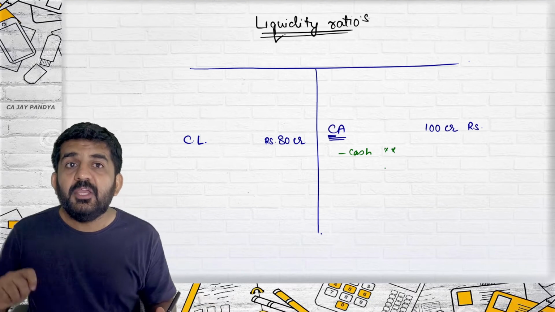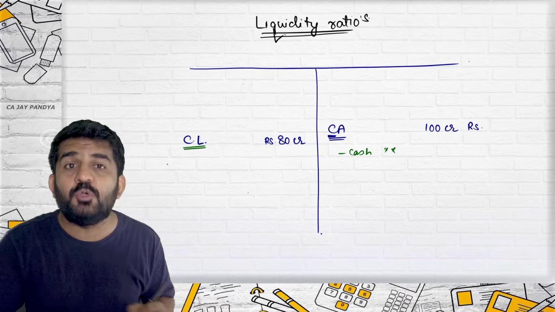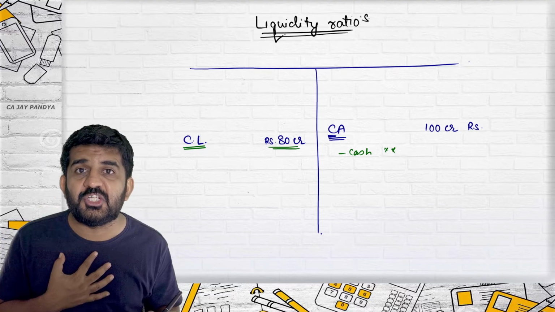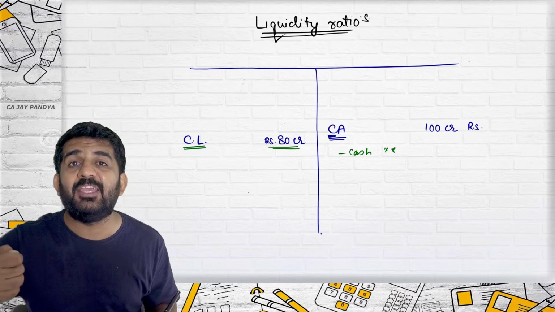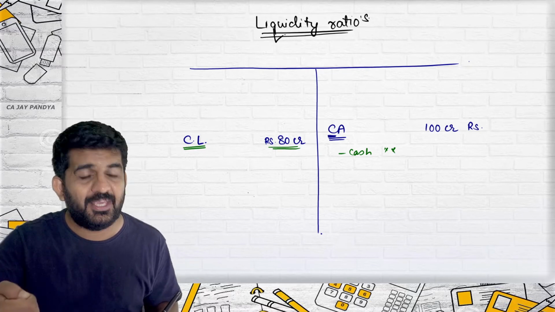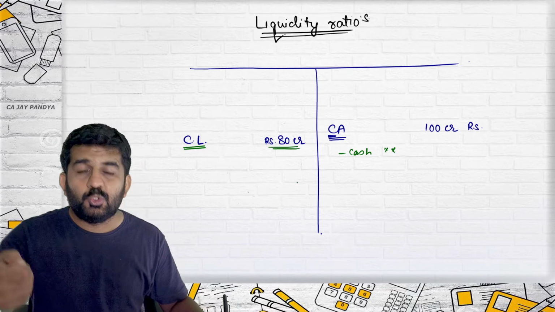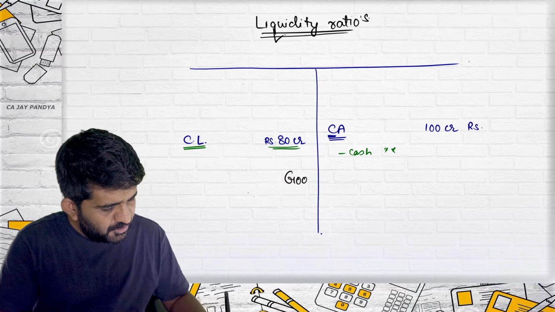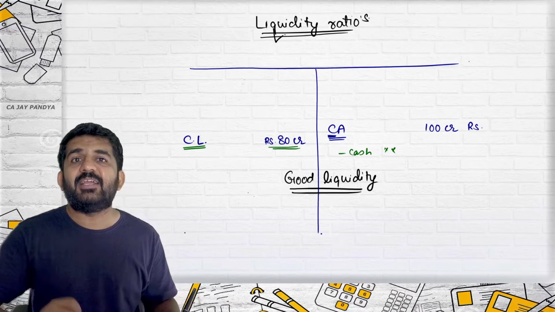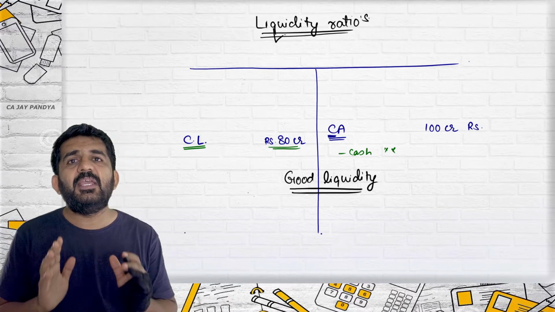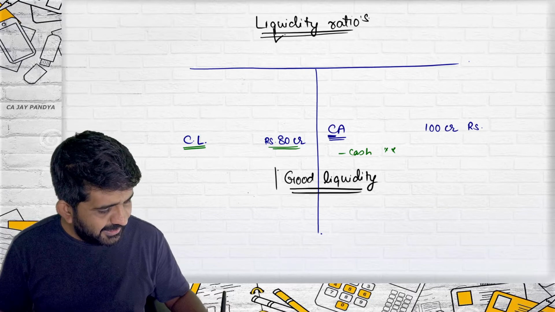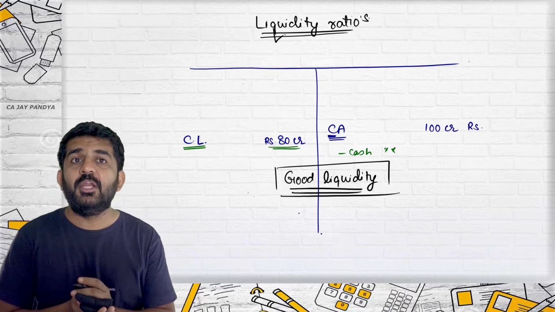100 crore. In a short period of time, how much you need to pay? 80 crore. So your cash generation will be able to pay your current liabilities. See what I am writing. It is good liquidity. What does it mean? When creditors come to me, we will be having sufficient cash to pay off our creditors. That is nothing but we will be having good liquidity.